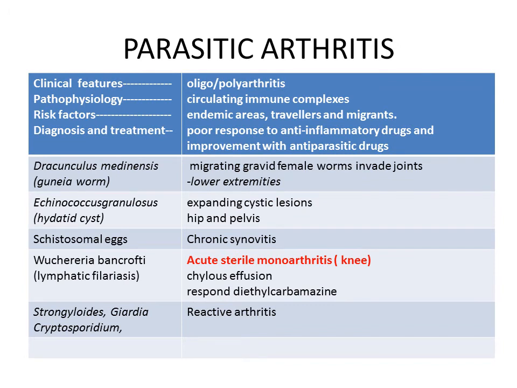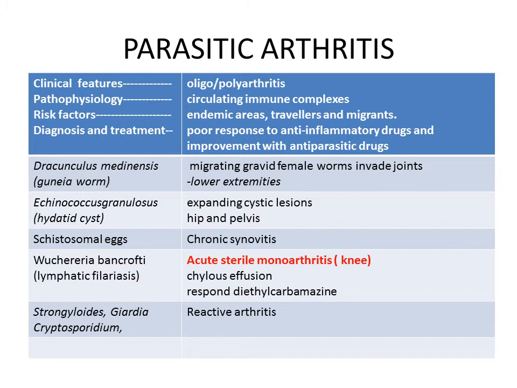Coming to the next group, parasitic arthritis, which is very rare and may be oligo or polyarthritis. The pathophysiology is due to circulating immune complexes or direct irritation from the worms. The risk factors are endemic areas, travelers and immigrants. Diagnosis is mainly when you get a poor response to anti-inflammatory drugs, but a marked improvement is seen after giving anti-parasitic drugs.